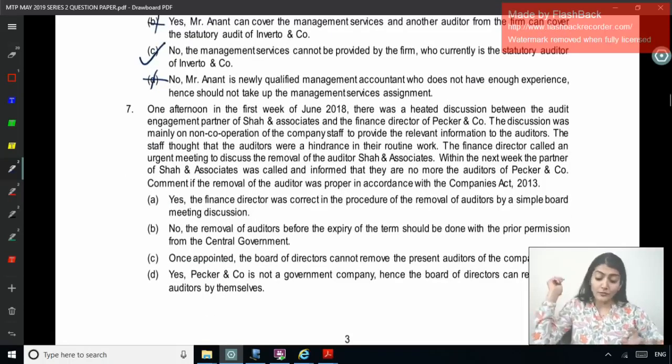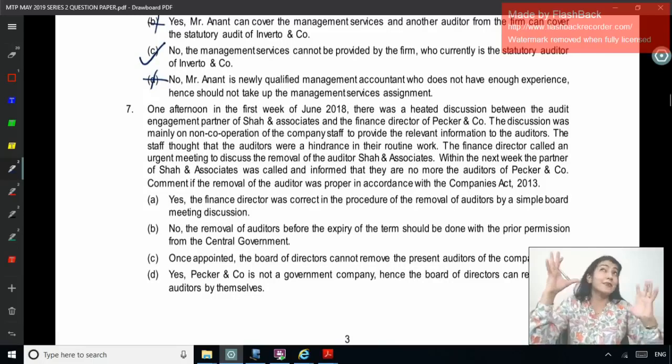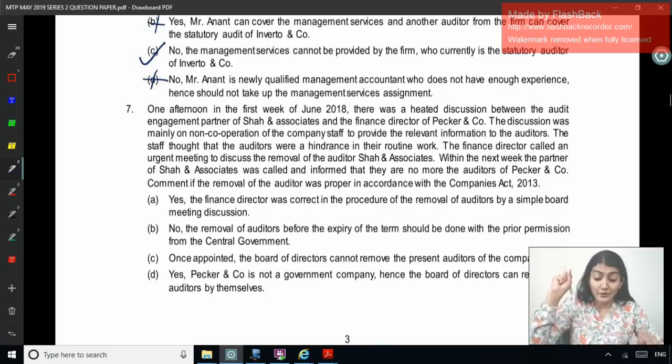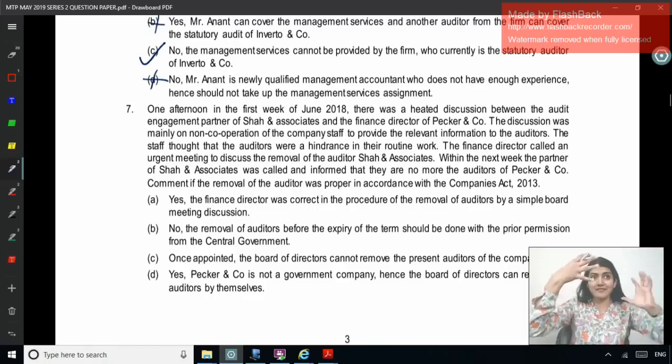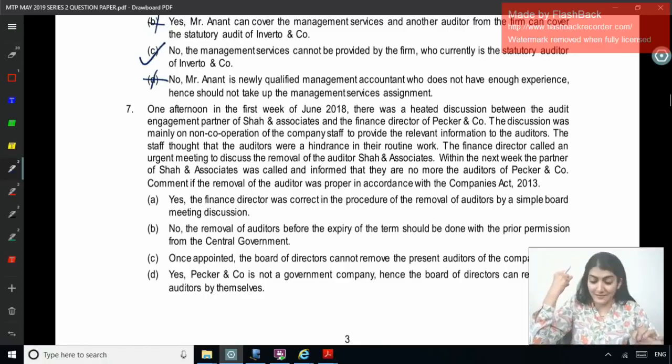One afternoon in the first week of June 2018, there was a heated discussion, as if they are writing a story. So somewhere around the 3rd or 4th of June, there was a heated discussion between the audit engagement partner of Shah and Associates and the finance director of Pecker and Company. The discussion was mainly on non-cooperation of the company staff to provide the relevant information to the auditors. Probably you can visualize such a scene which you would have experienced during your articles. The staff thought that the auditors were a hindrance in their routine work.